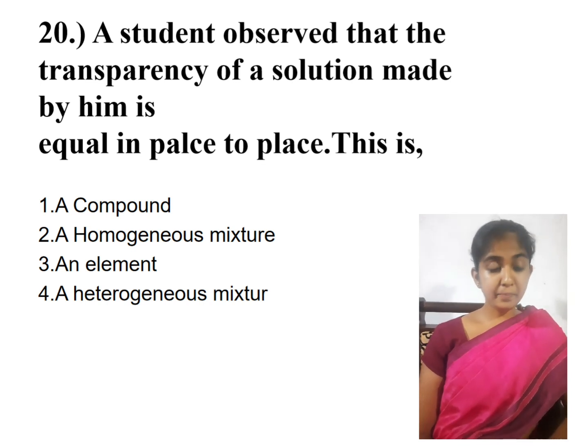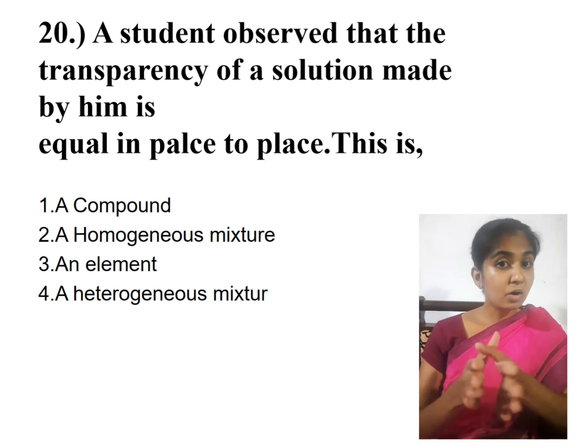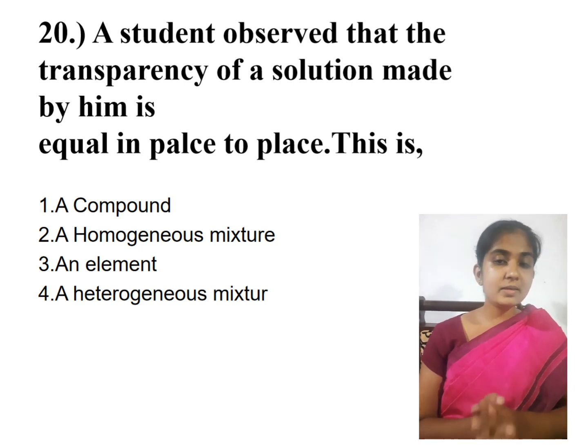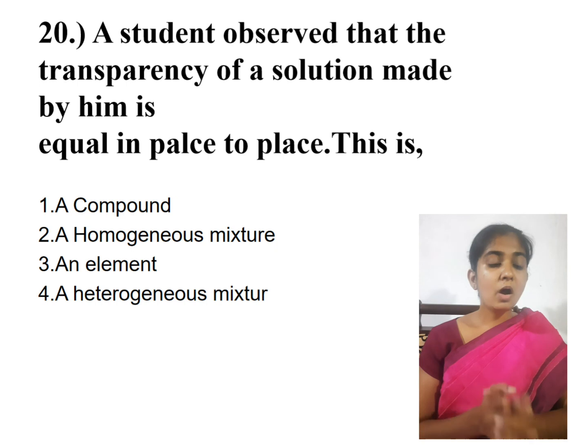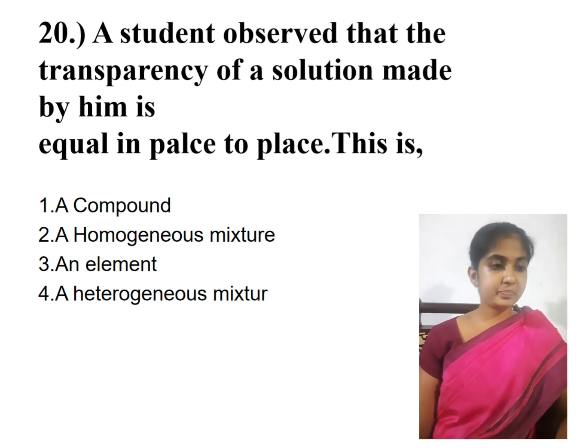If a solution has equal composition from place to place, it is a homogeneous mixture. So this solution is also a homogeneous mixture.